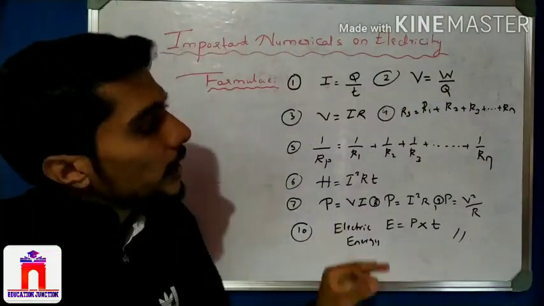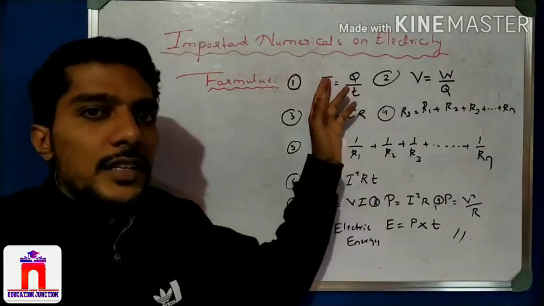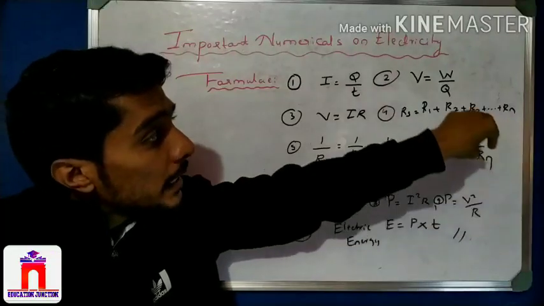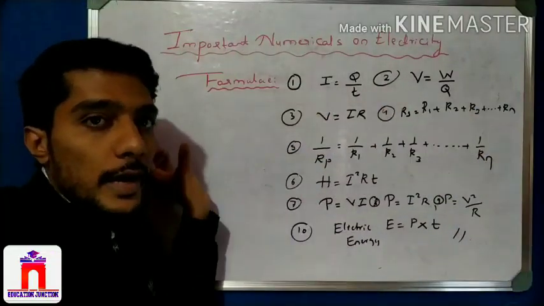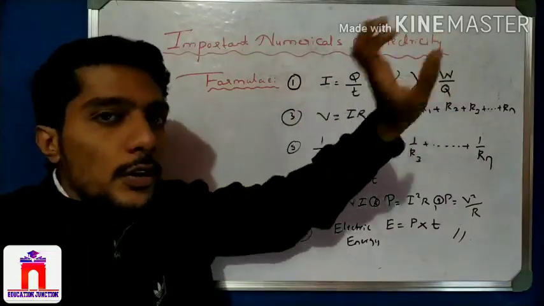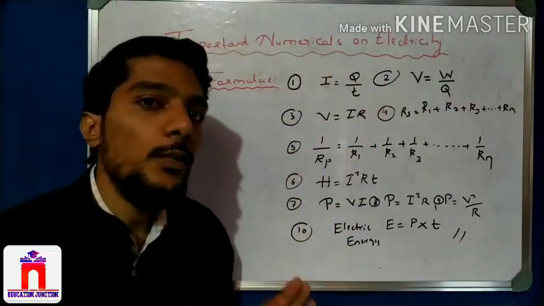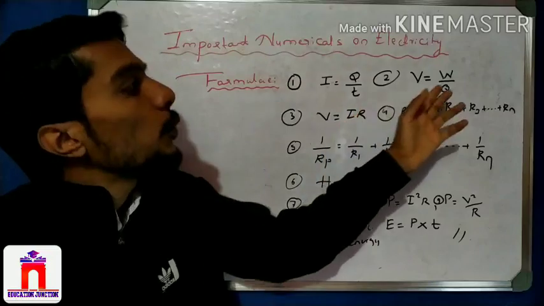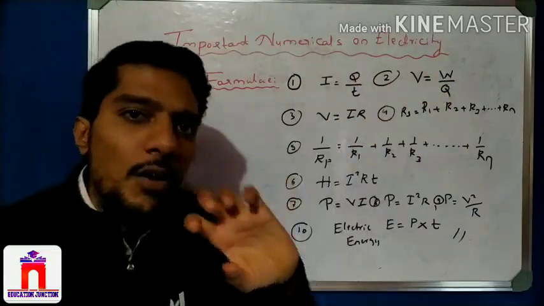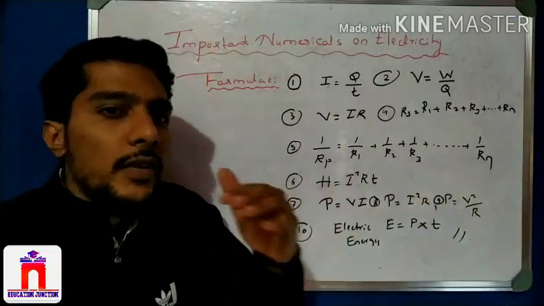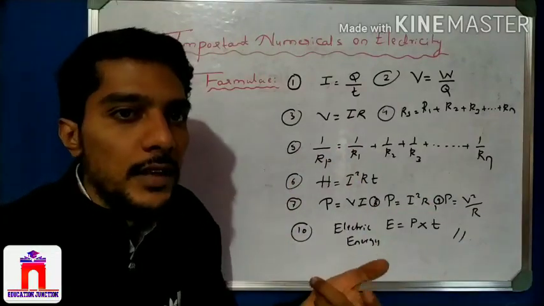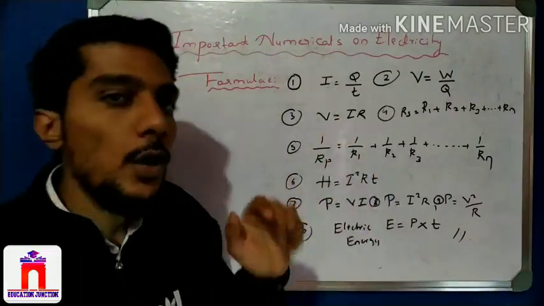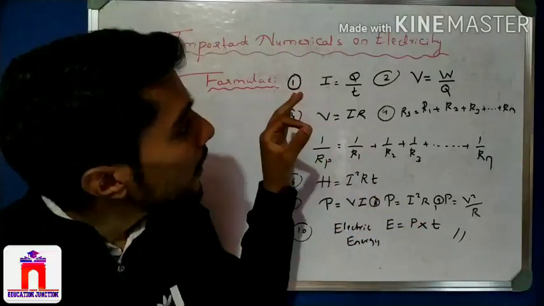There is no doubt. But the important thing is that everyone can easily say I is equal to Q by T, and V is equal to W by Q. Easy, you have to learn it by heart, I know. But the difficult part is how you apply this. After reading the question, how do you apply the formula? Because we know that in some problems a single direct formula is not used. They may involve 2-3 formulas. One may use this formula, then by using it we put the value here, then put this. There is a complexity, right? When we increase the study, when we move up, the complexity increases. So if you face that complexity, you have to clear your concepts. How do you clear a concept? By finding and solving important numericals.